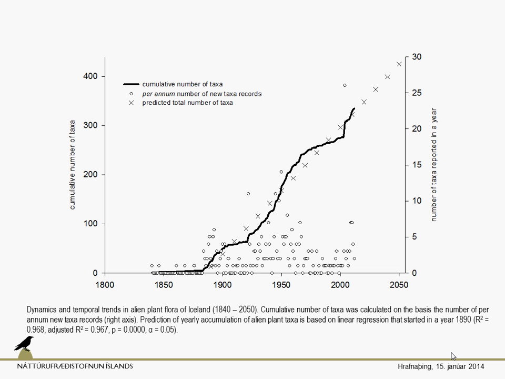We can see that it's growing at a rather stable rate. And here, marked with crosses, is the predicted total number of taxa up to 2050. We can see that in 2050, we will have about 400 alien taxa in Iceland. That will probably be the threshold when the alien flora will start to outnumber the indigenous flora.